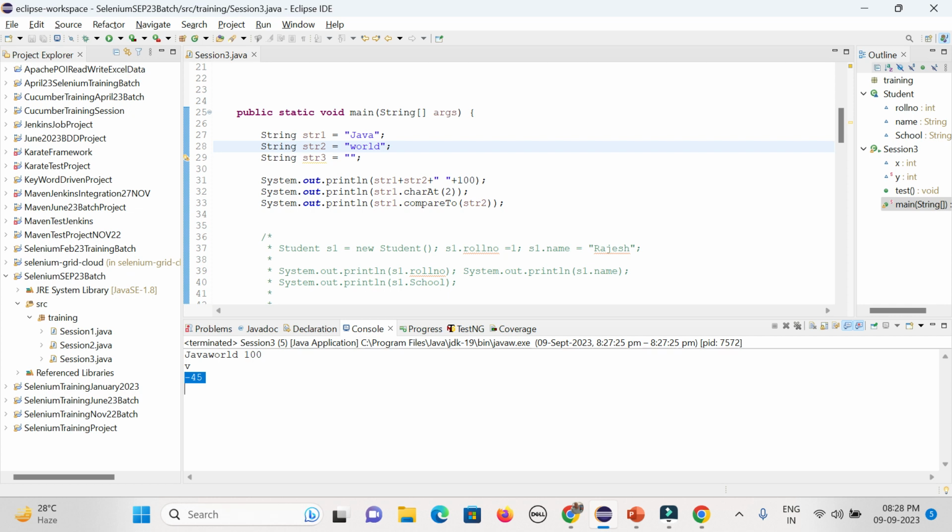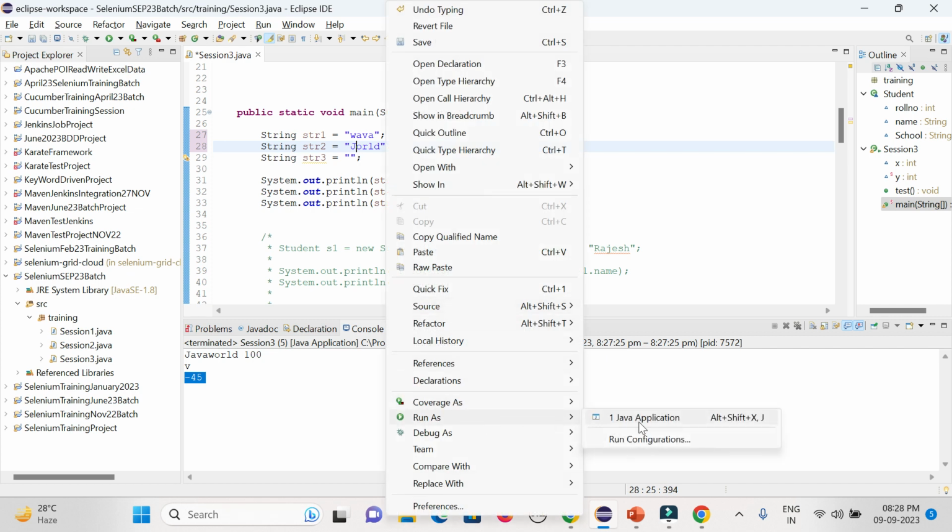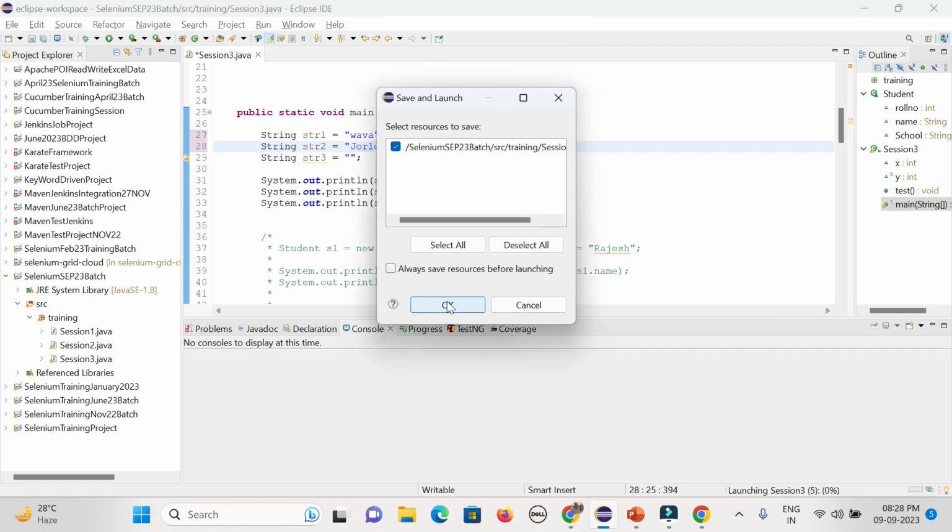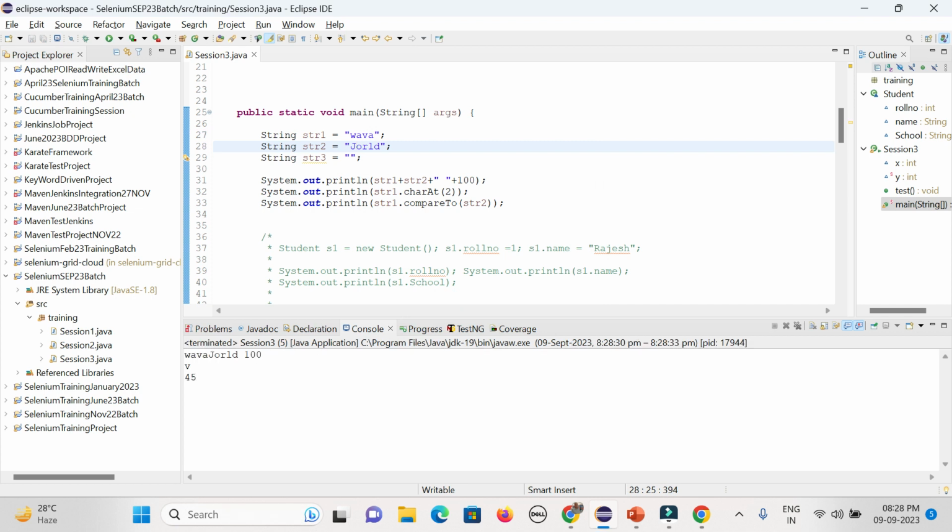That is the way you can get to know whether your thing is working fine or not. In case you are giving lowercase w here, it is 119, and suppose here you are giving simply J, it will be a positive sign now, because 119 minus 74 is positive 45. That is the way it will behave.